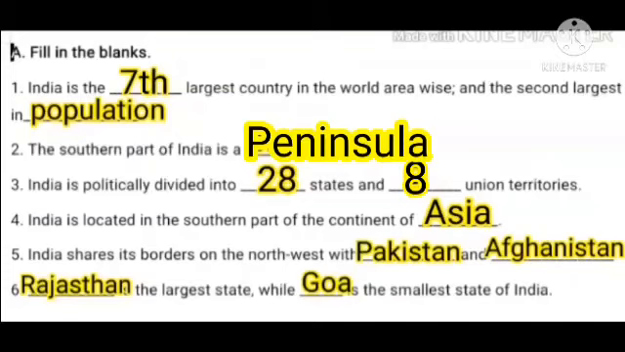Third one. India is politically divided into dash states and dash union territories. The answer is 28 states and 8 union territories.